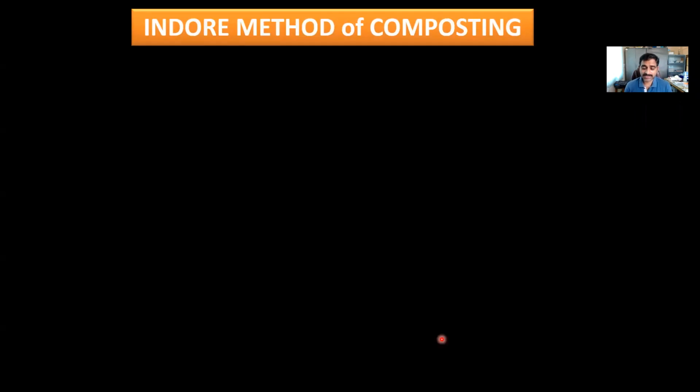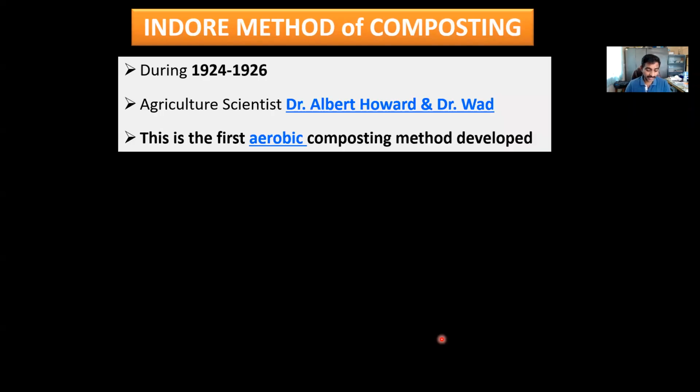Now we will discuss the first method of composting, that is the Indore method of composting. In 1924 to 26, an important advance was made in the practice of composting in India.